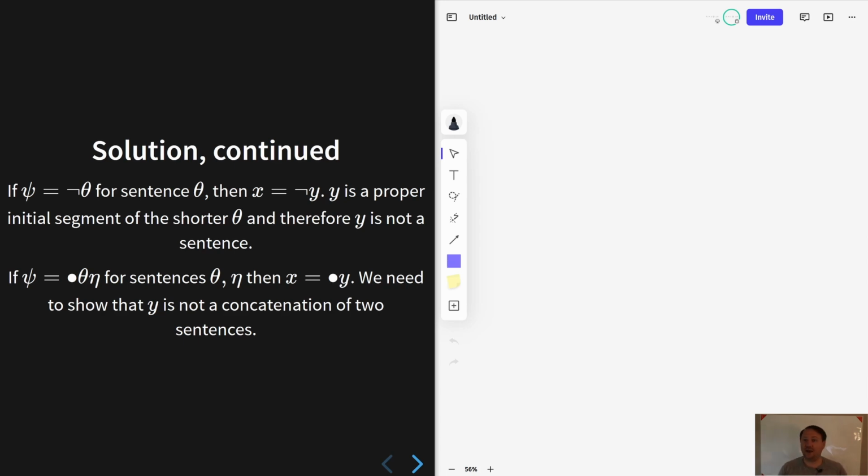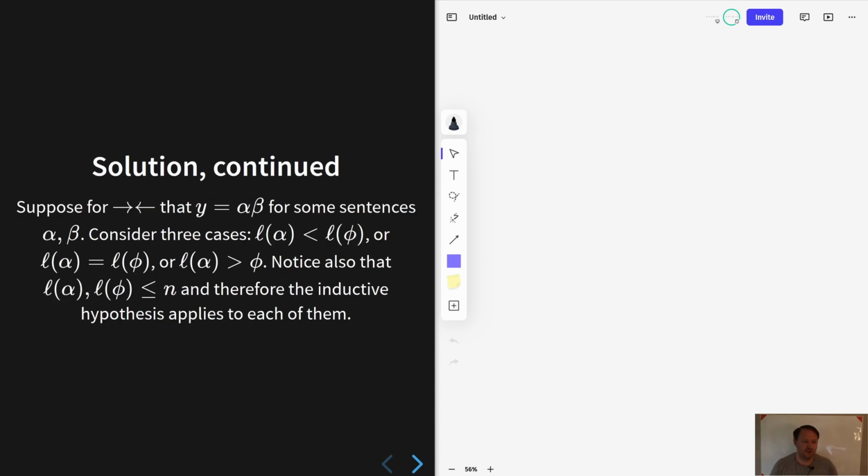Our goal now, which is slightly more complicated, is to prove that y is not the concatenation of two sentences. We will try to prove this by contradiction. So, for contradiction, we will assume that y equals alpha beta, where alpha and beta are two sentences.